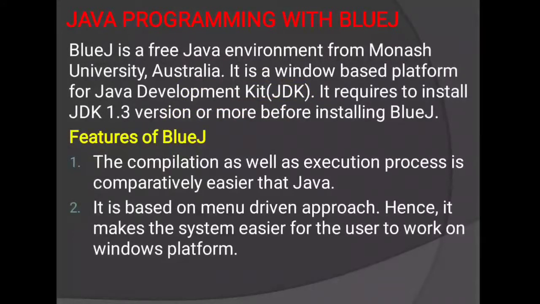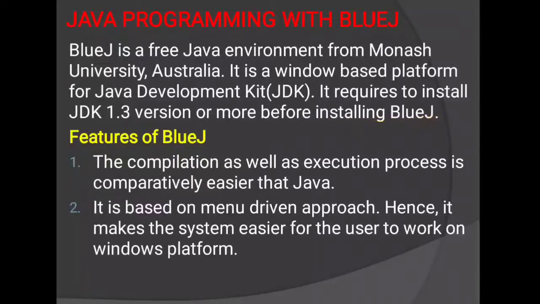Windows based platform means here we can use the menu to save the file or to execute or run the file. It requires installing JDK 1.3 version or more before installing BlueJ.